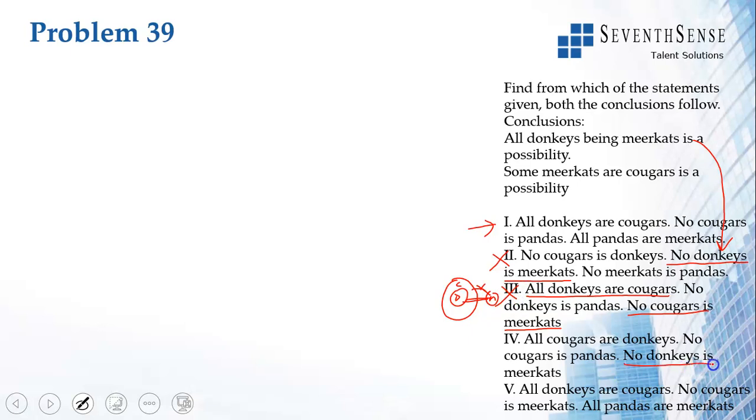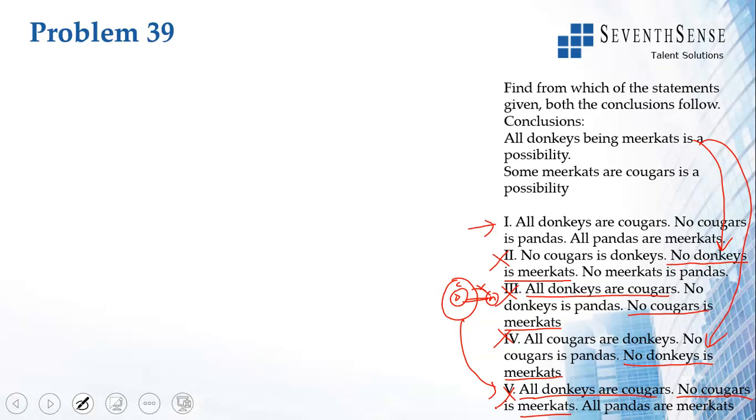Fourth option. Let's look at no donkey is meerkat. Again it is given. If no donkey is meerkat, this conclusion will not hold. All donkeys being meerkats as a possibility is wrong. Fifth option we have is the same as third option. All donkeys are cougars, no cougar is a meerkat. Then we can't have all donkeys being meerkats. So conclusion 1 is false in option 2, 3, 4 and 5. Hence, my answer would have been 1.